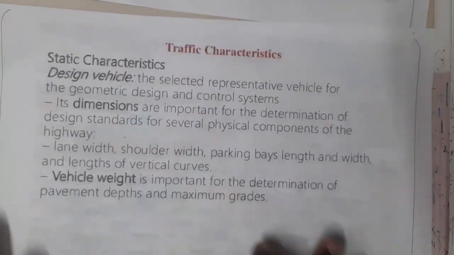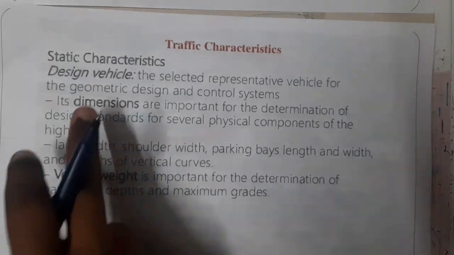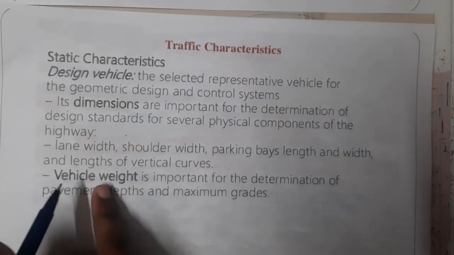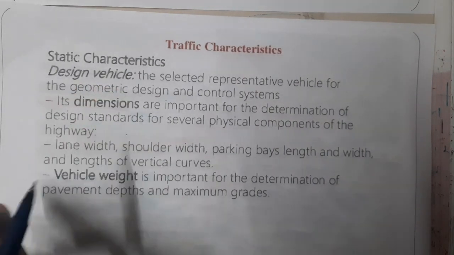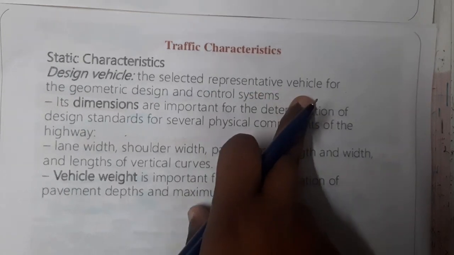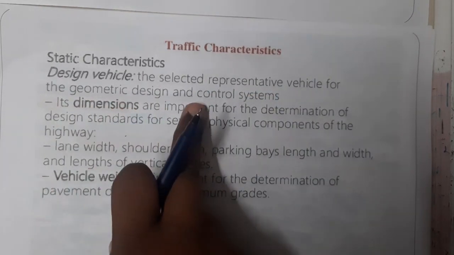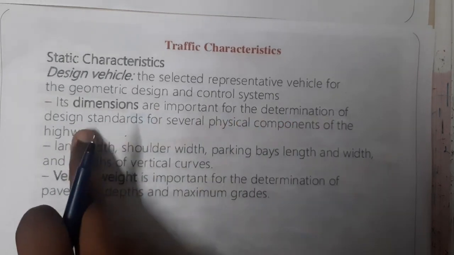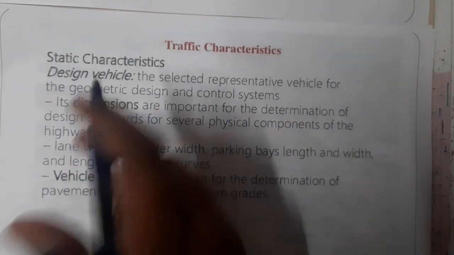So the first type is static. Static refers to the design of the vehicle and its weight. Design here is nothing but the size. For the selected representative vehicle for the geometric design and control system, its dimensions are important for determining the design standards for several physical components of the highway.